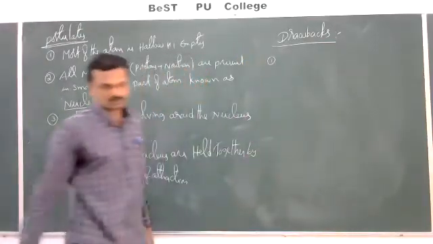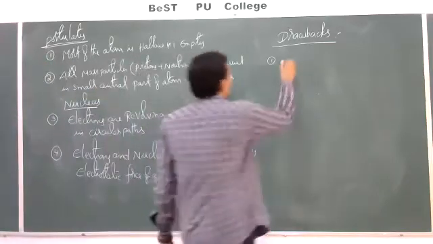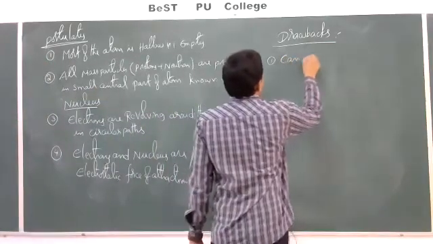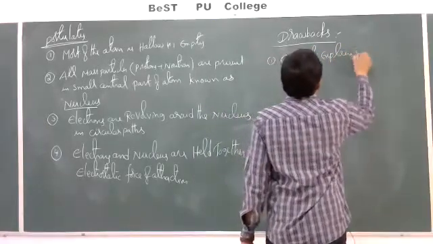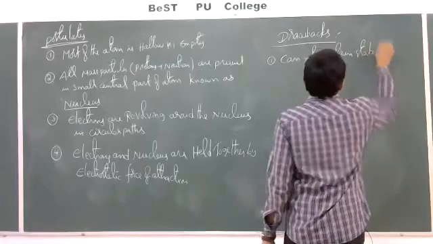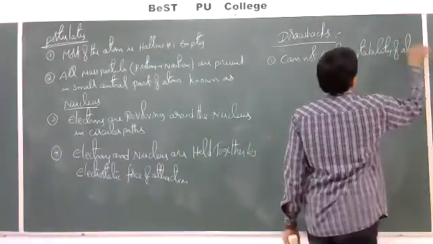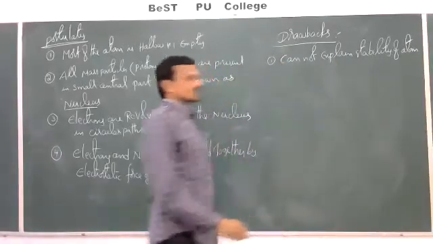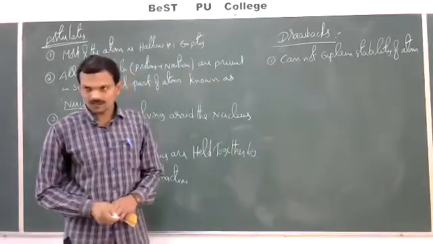The first one is, this theory cannot explain the stability of atom. Stability of atom was not explained by this theory. Rutherford was unable to explain the stability of atom.